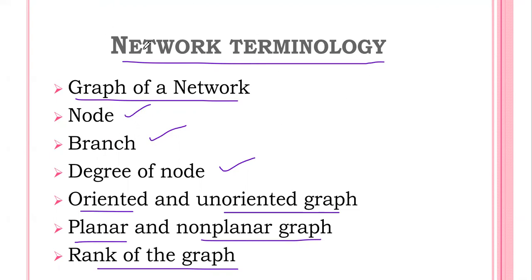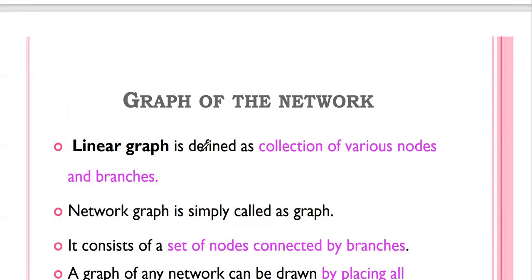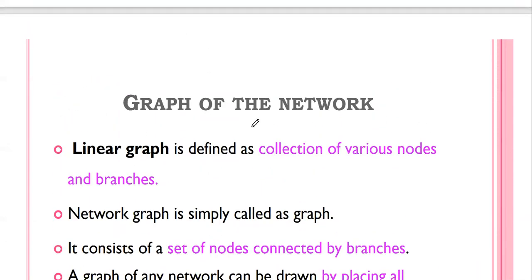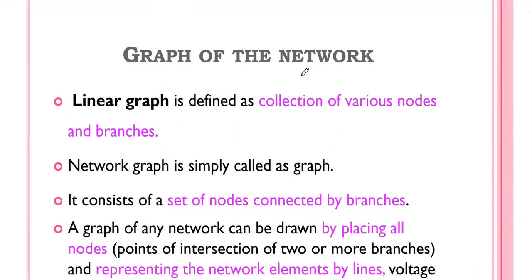The first thing we are going to discuss is the graph of a network. What is meant by a graph? The graph of a network is otherwise called a linear graph, or simply a graph. The linear graph is a collection of various nodes and branches.